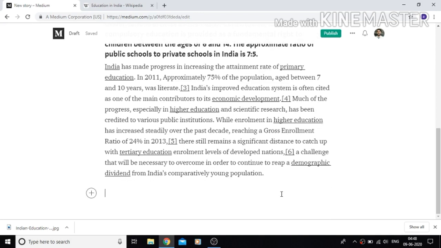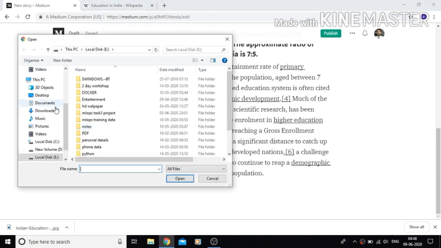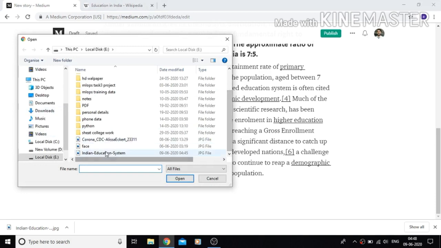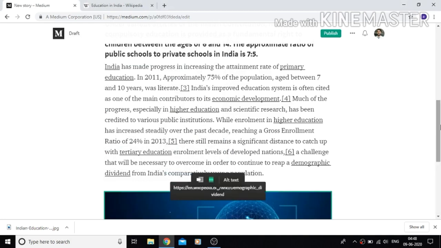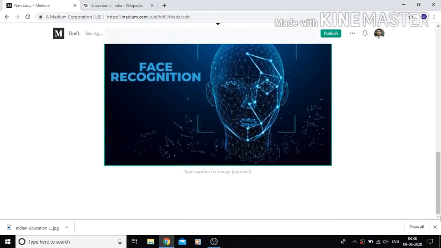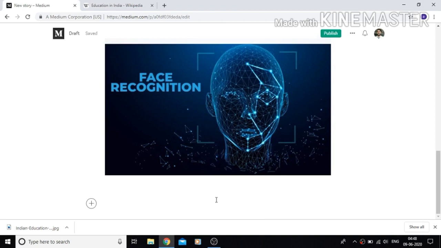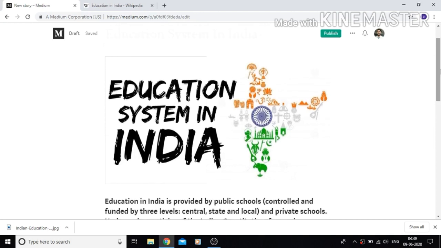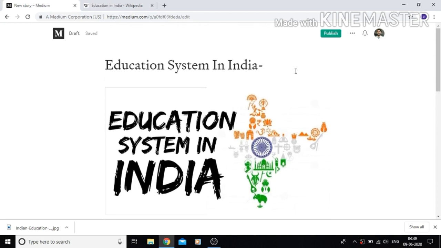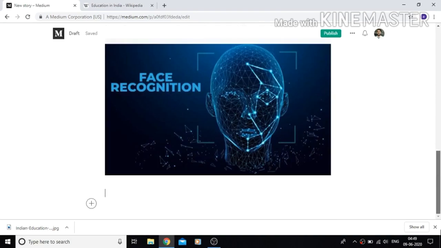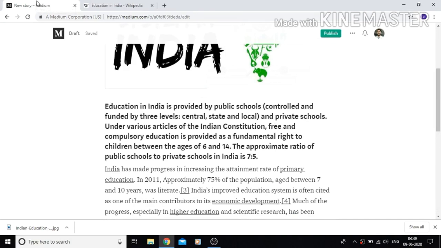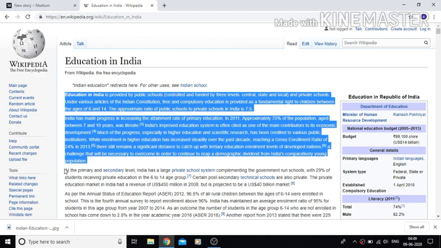You can add an image in any part of your article. For example, if you want to add an image again, you can add it from here. For example, here is an image I have. Let me post it. You can see, in this way you can put your image. In this way you can explain your projects.